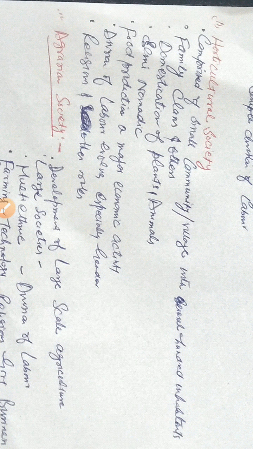On the other hand, a horticultural society is relatively bigger, but it is small in the way because it also consists of some few villages with few hundred inhabitants. There is a family clan system, so we can see marriages take place outside the family clan but not outside the society, and there is somewhat a division of labor based on gender. Men are supposed to do one type of work and women are supposed to do another type of work, and their main economic activity is food production, domestication of animals and plants. And similarly, they have religious heads. There are separate roles for different persons who have authority over different matters of the social life.